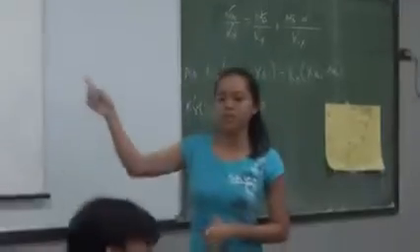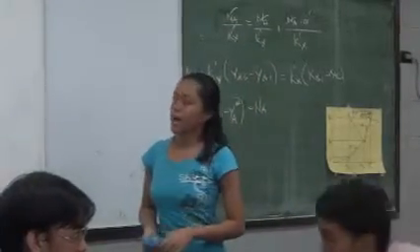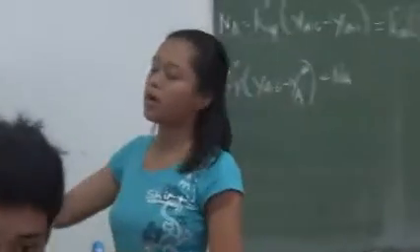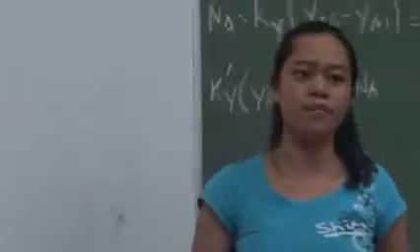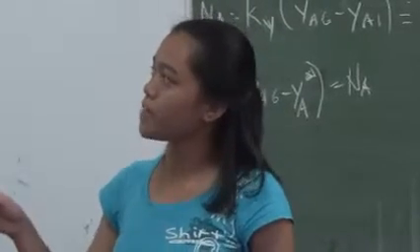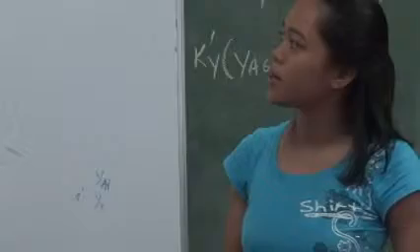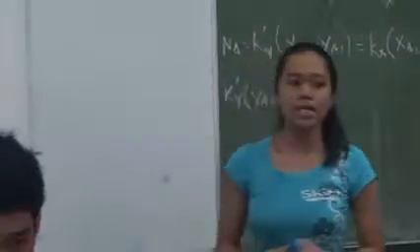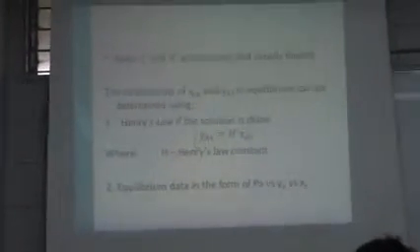So, since given na yung L prime and V prime, makukuha natin yung relationship ng XA prime and YA prime in equilibrium, yung Henry's law. Ang Henry's law, di ba nag-a-apply lang for dilute solutions? Henry's law ay yung Y1 equals sa H prime XA1. Yung H prime ay yung Henry's law constant. Pero kapag hindi naman dilute yung solution natin, kailangan natin ng equilibrium data in the form of PA or YA versus XA.